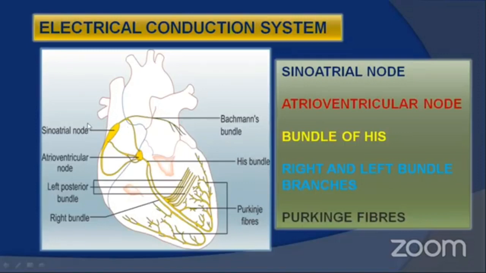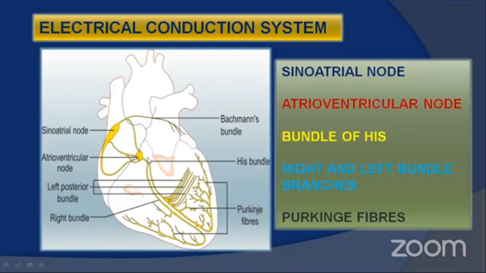If this sinoatrial node does not function for a few minutes, what will happen? The heartbeat will be stopped and that leads to death of the person. So sinoatrial node is very, very important in causing heartbeat.